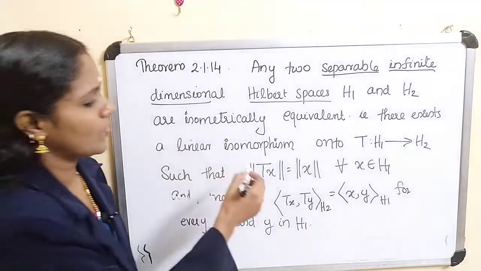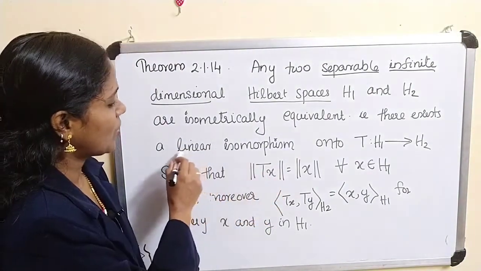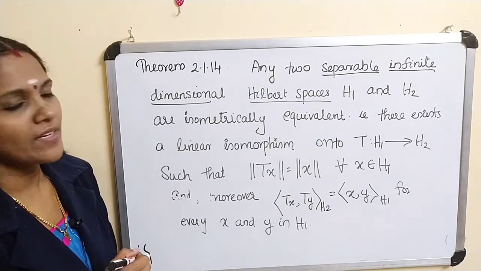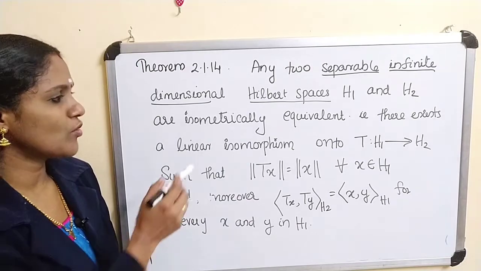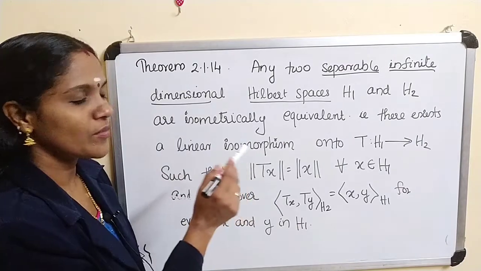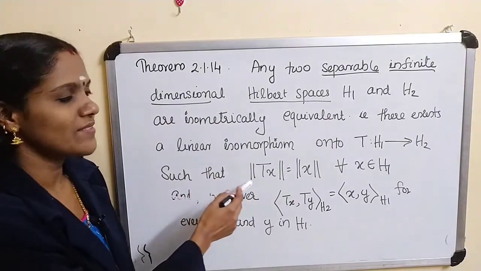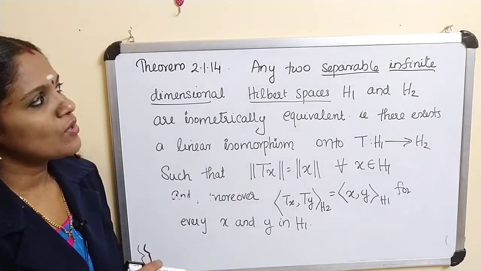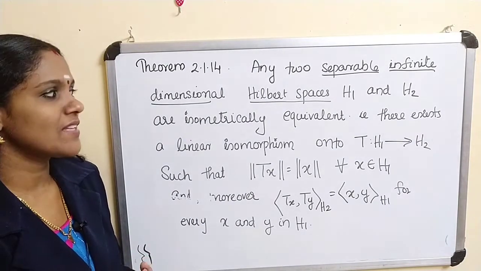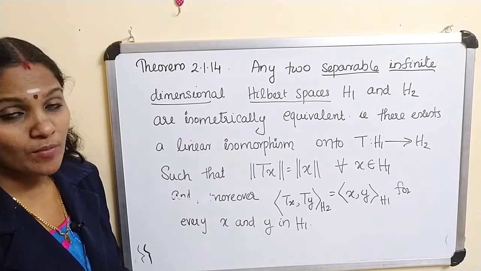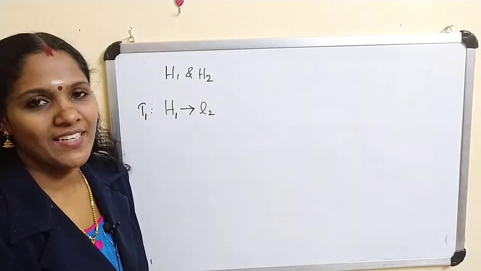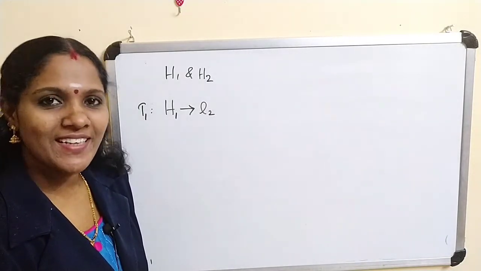Now what is the meaning of that? We have to prove there exists a linear isomorphism. Now what do you mean by linear isomorphism? We have to prove T is linear, also we have to prove T is one-one, also we have to prove T is onto and satisfies this condition. So any two separable infinite dimensional Hilbert spaces H1 and H2 are isometrically equivalent, and we have to prove that.